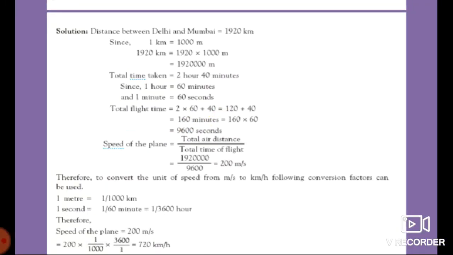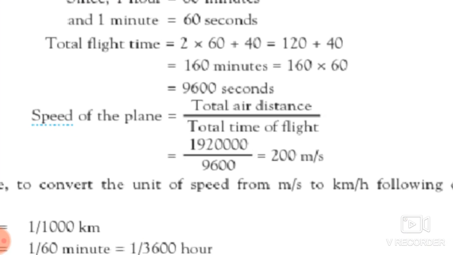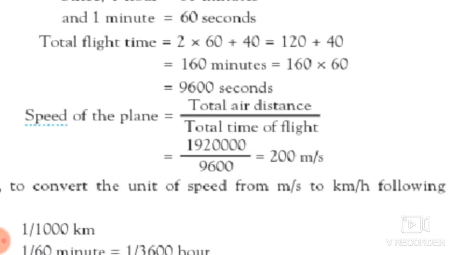Now what we will do? The formula for the speed is equal to distance upon time. So here we have to calculate the speed of the plane, and it's equal to total air distance upon total time of flight. So here we just put the value for the distance which we get in the meter, that is 19,20,000 upon 9,600, which will get 200 meter per second.